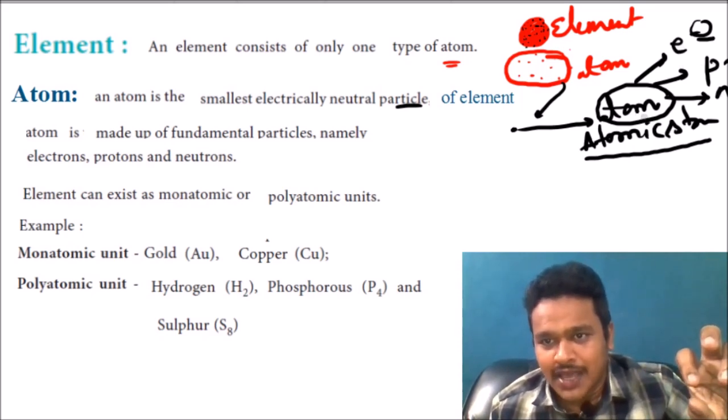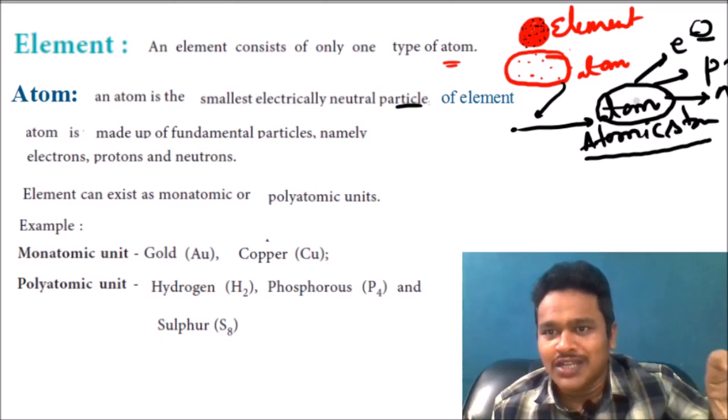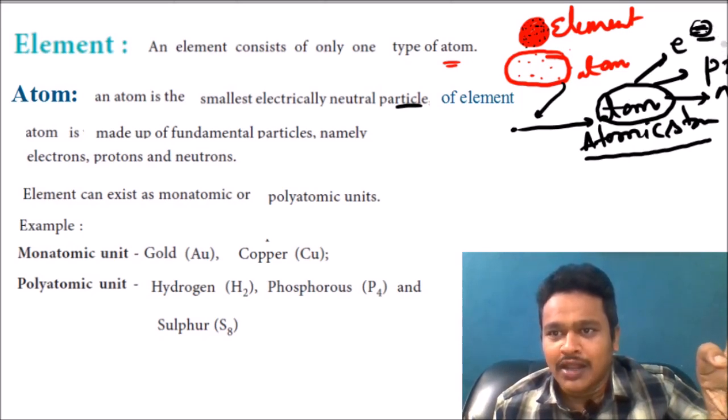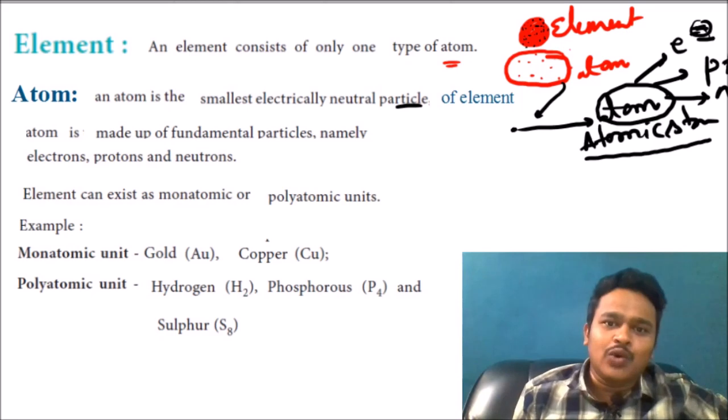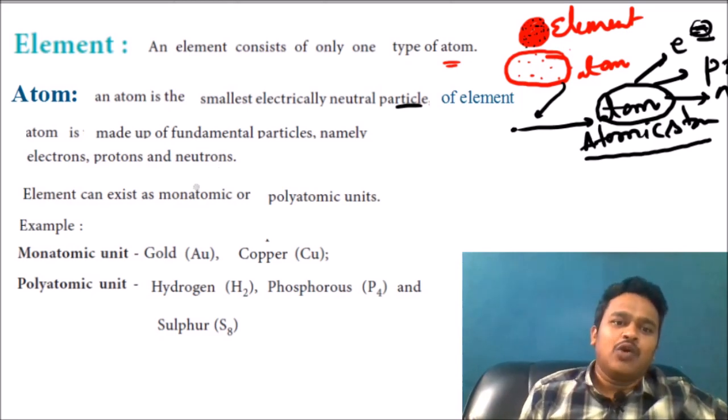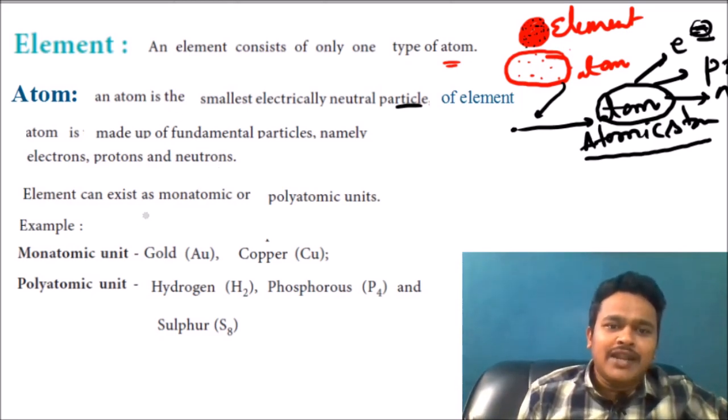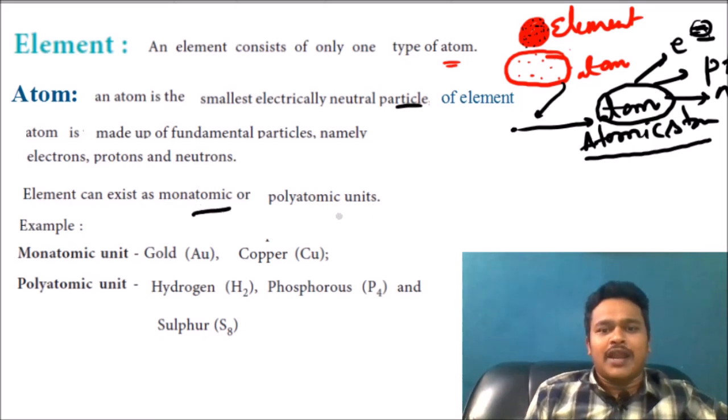But an atom is electrically neutral. How is it neutral? Electrons contain a negative charge, protons contain a positive charge. Both cancel each other, both neutralize each other. So the net charge will be 0. So it is neutral in nature. Then an element can exist as monoatomic and polyatomic.